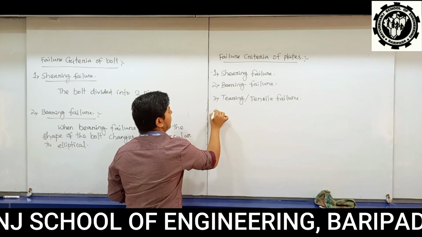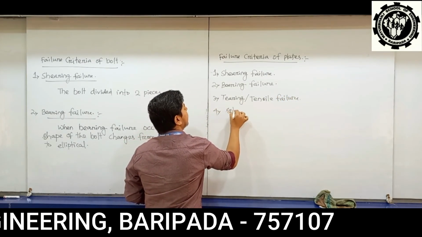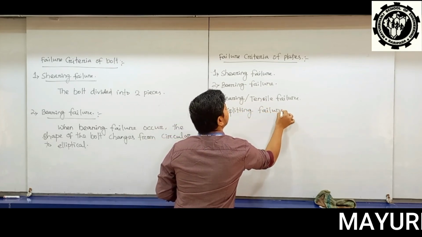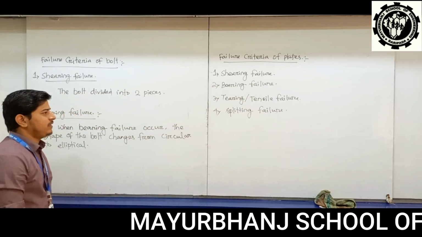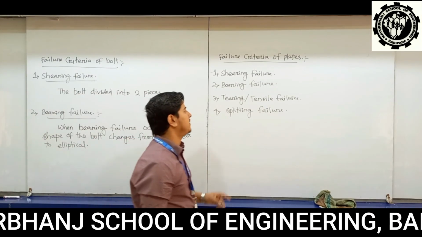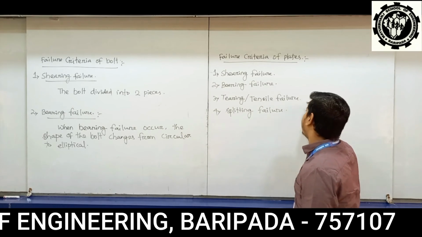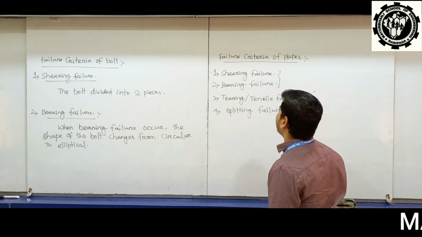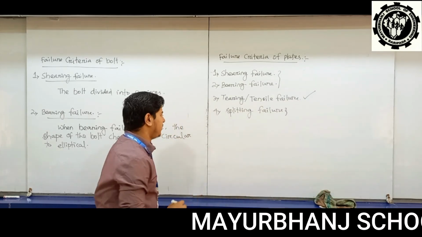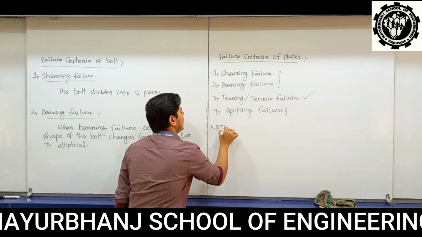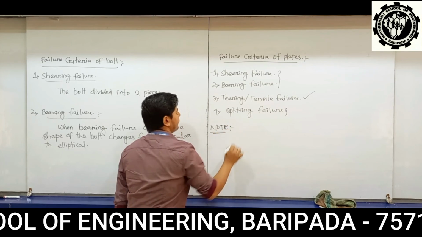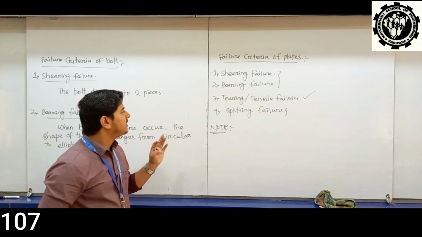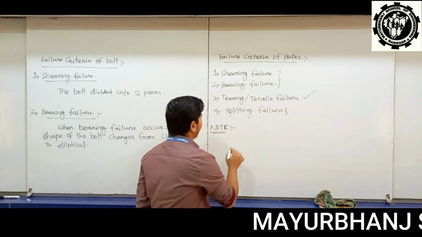And fourth one is your splitting failure. Okay. Then the most major failure in plates is considered as tearing or tensile failure of plate. Rest three failures can be avoided. So make a note. Rest three failures mean shearing, bearing and splitting failure of plate.